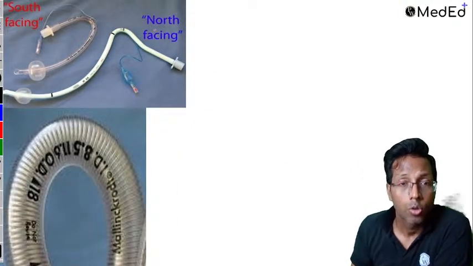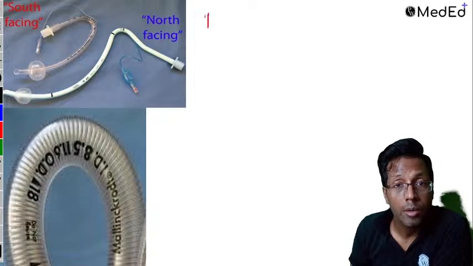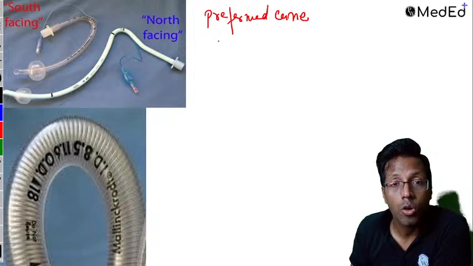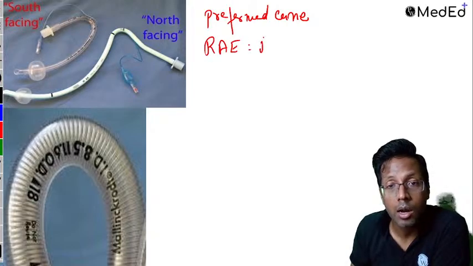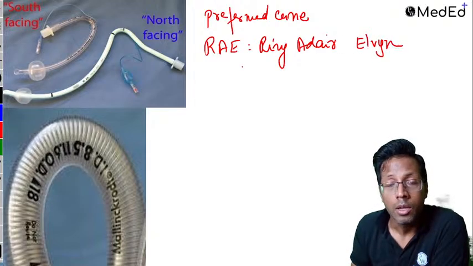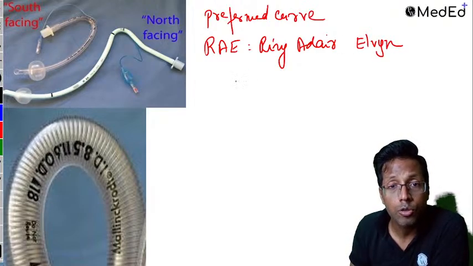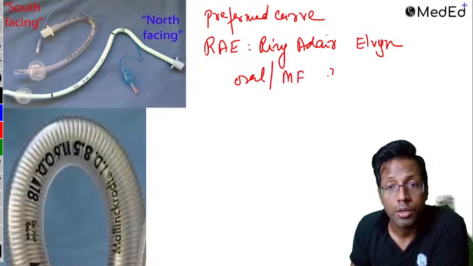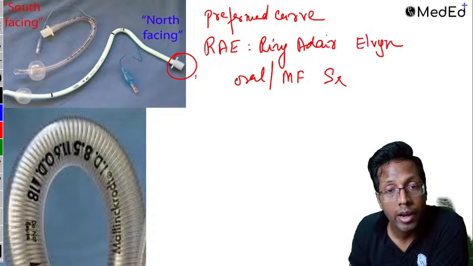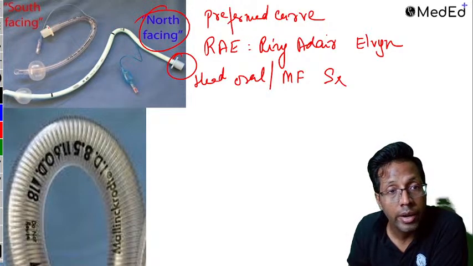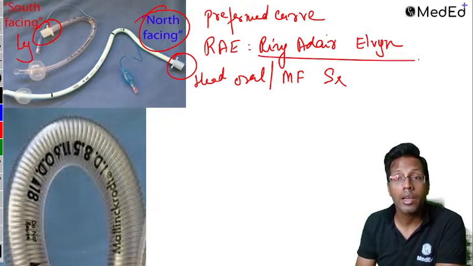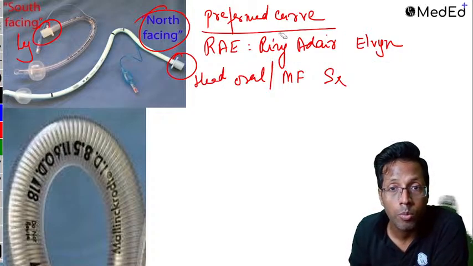Identify. So this is an endotracheal tube which already has a preformed curve. This is what is called a Ring Adair Elwyn tube, RAE. This is a preformed curve. This is used for oral and maxillofacial surgery. If the connector faces the head of the patient, it is called north pole. If the connector faces the leg of the patient, it is called south pole. So this is the RAE tube, or a preformed tube.